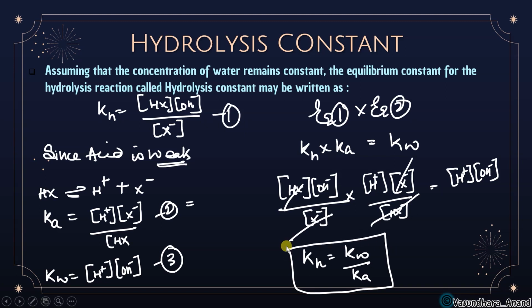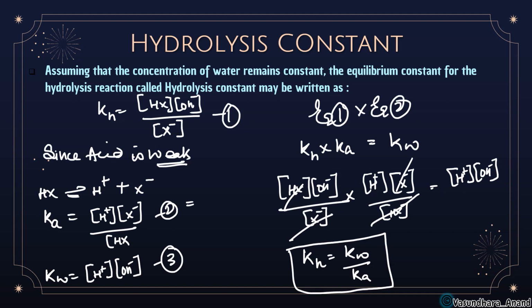Hydrolysis constant for weak acid strong base is inversely proportional to the dissociation constant of weak acid. So जितना ज़्यादा Ka की वैल्यू होगी हाइड्रोलिसिस कांस्टेंट उतनी ही कम होगी, और अगर Ka की वैल्यू ज़्यादा होगी तो KH की वैल्यू कम होगी. Is it clear? I hope it is clear.